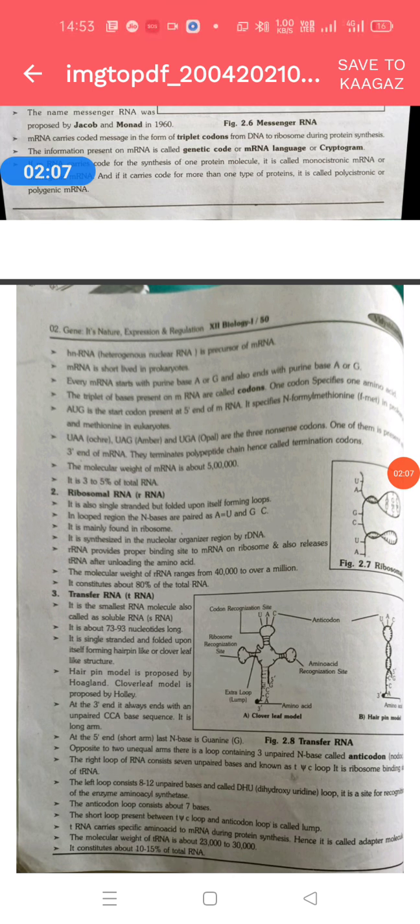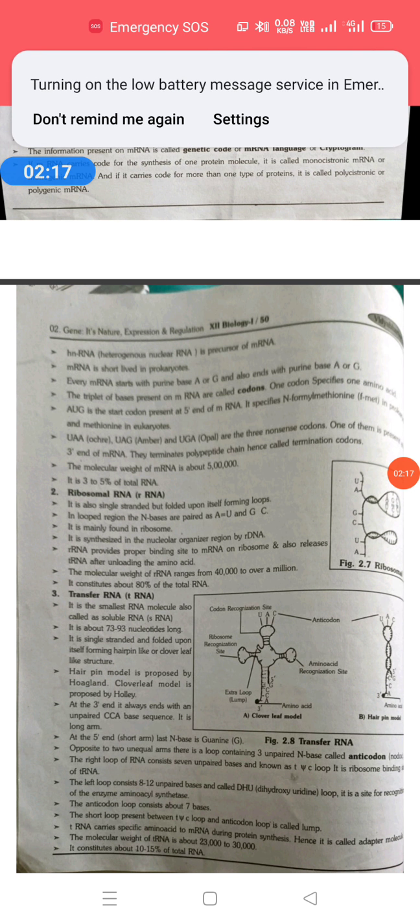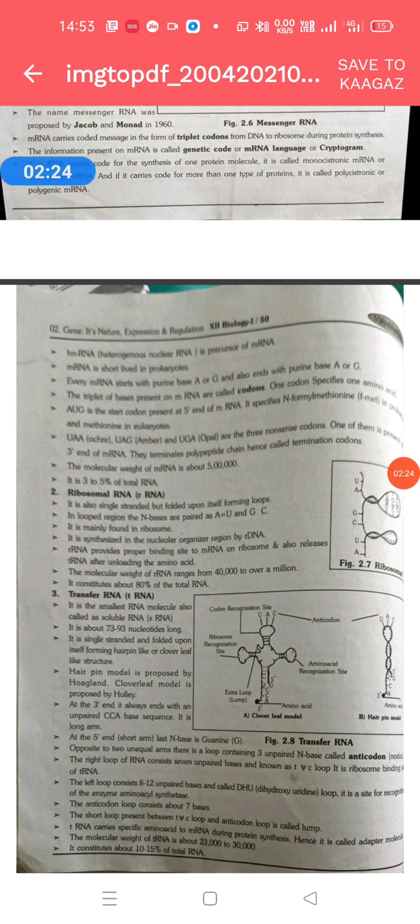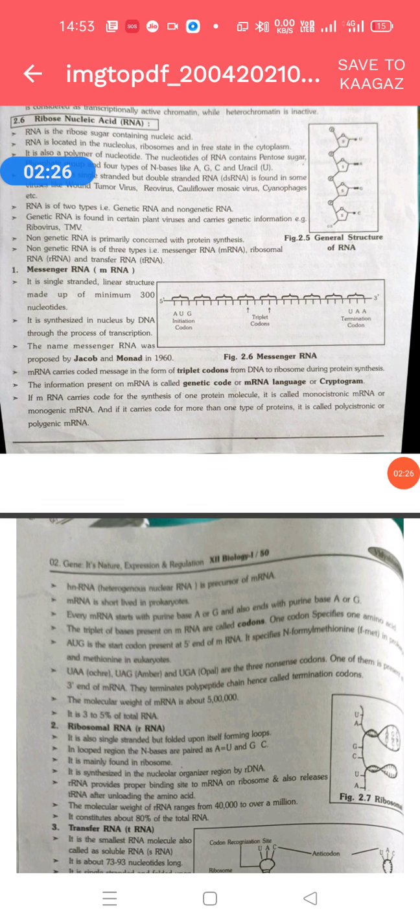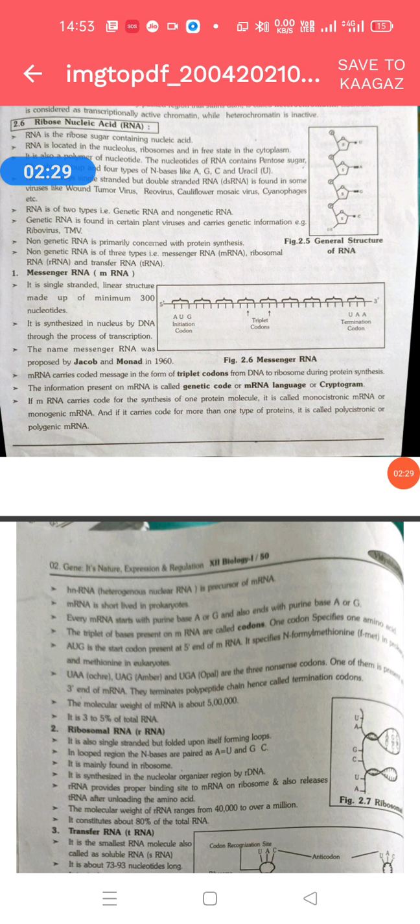Non-genetic RNA can be of three types: messenger RNA, transfer RNA, and ribosomal RNA. These three kinds of RNA play a very important role in protein synthesis. First, what is messenger RNA? This figure represents the messenger RNA. It is a single stranded linear structure made up of a minimum of 300 nucleotides. It is synthesized inside the nucleus from DNA by the process of transcription. Messenger RNA was proposed by the scientists Jacob and Monod in 1960.